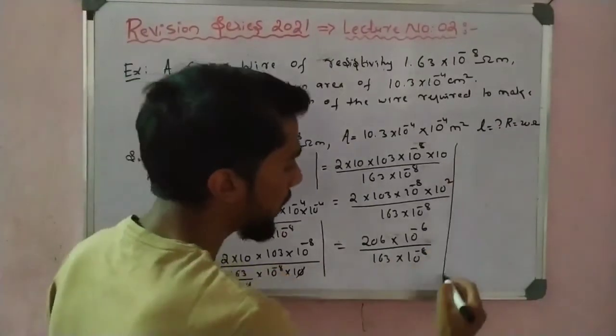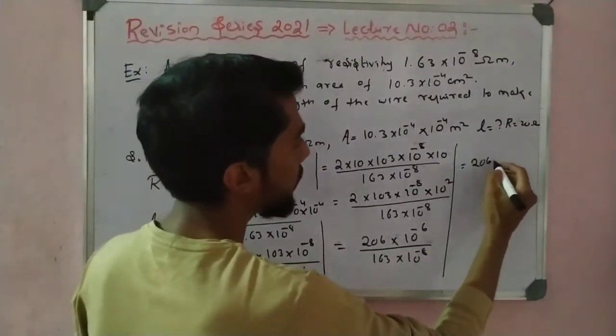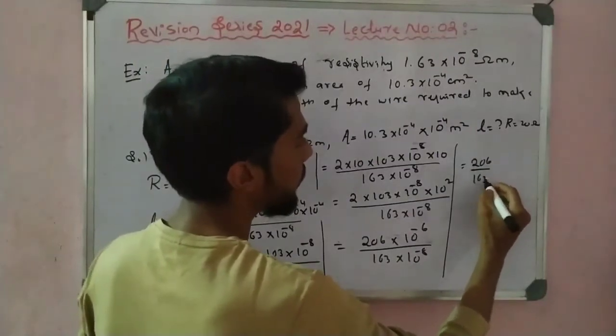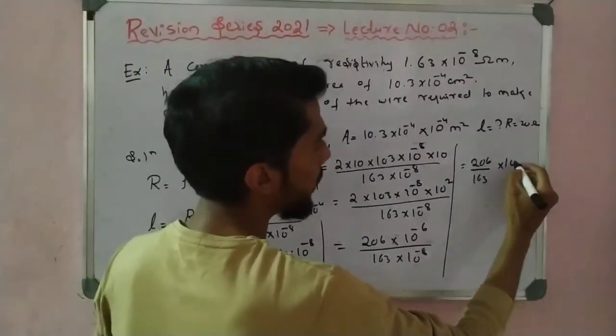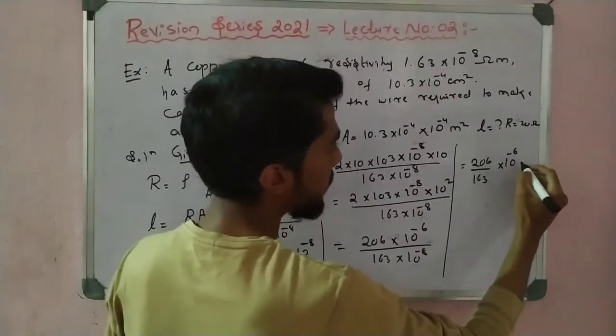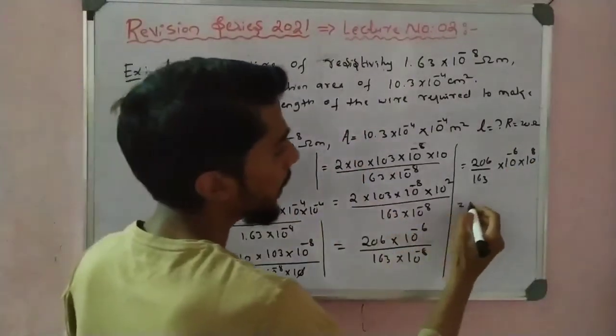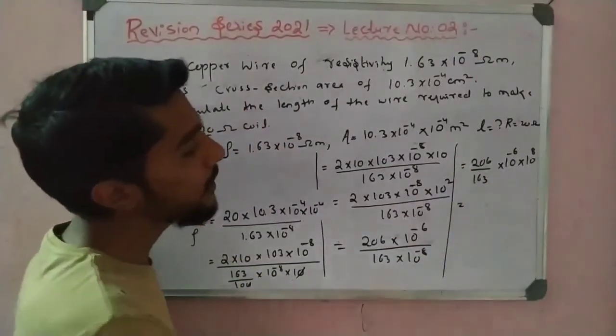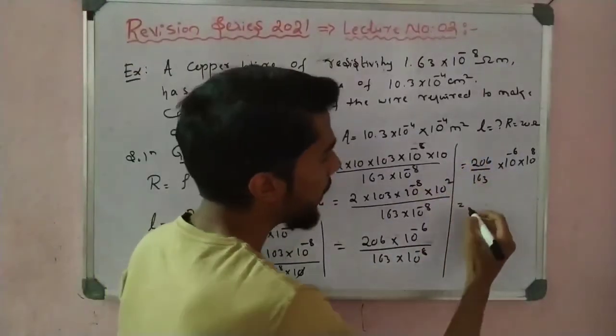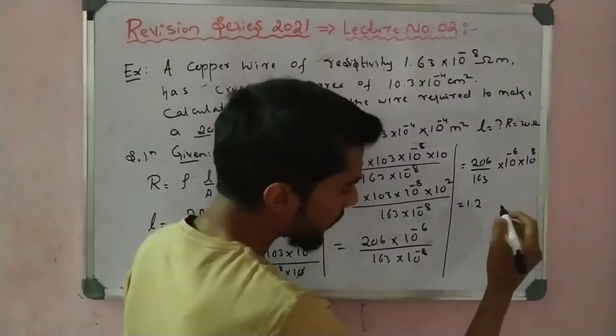Correct. So now let us see 206 divided by 163. What is your value? Then 10 to the power minus 6 into 10 to the power plus 8. Now let us see if we divide all these things, I get a value directly here. Try yourself.